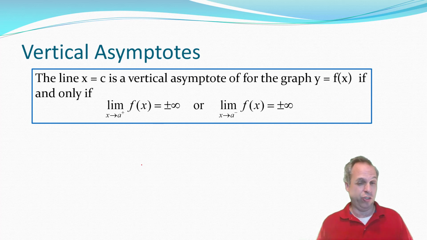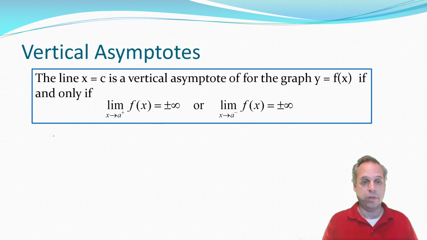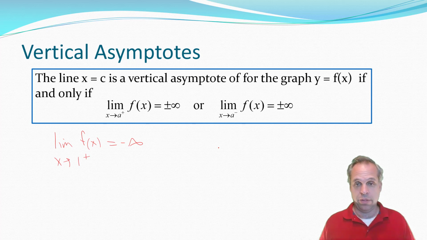Now, just to show you an example, let's suppose that the limit of some function as x approaches, let's say 1, let's say that was negative infinity when we come from the right. Then the graph, if here is the line x equals 1, the graph would then have to decrease without bound as you come from the right.